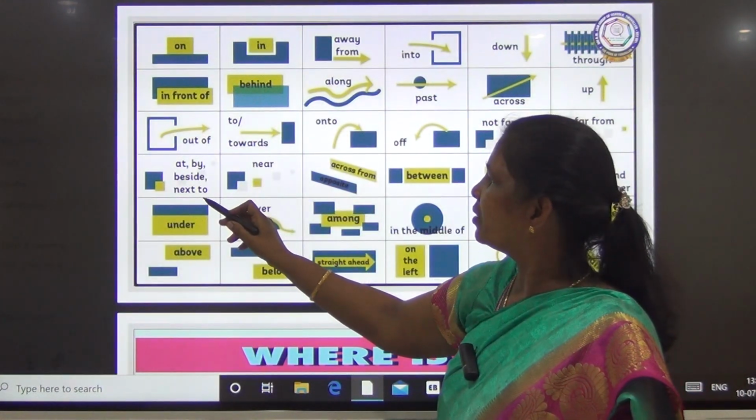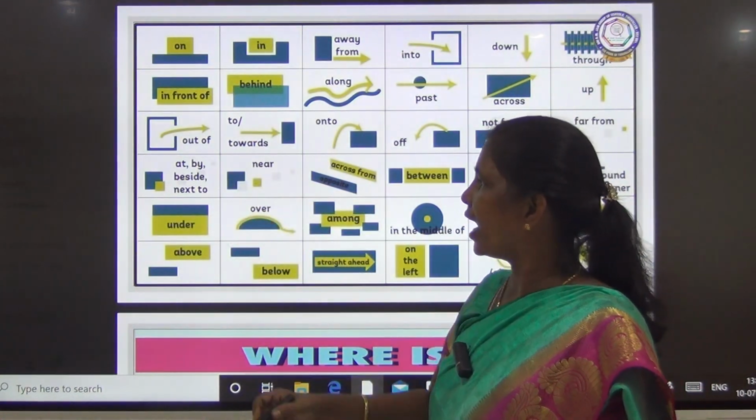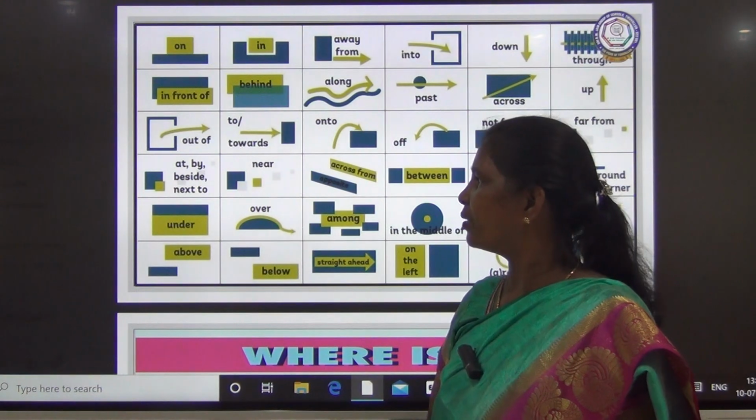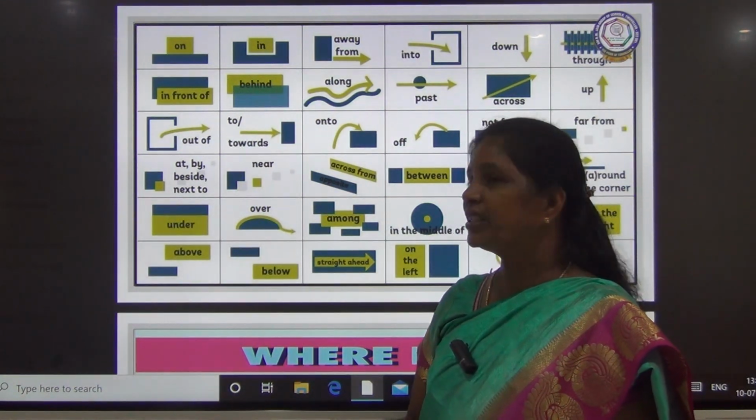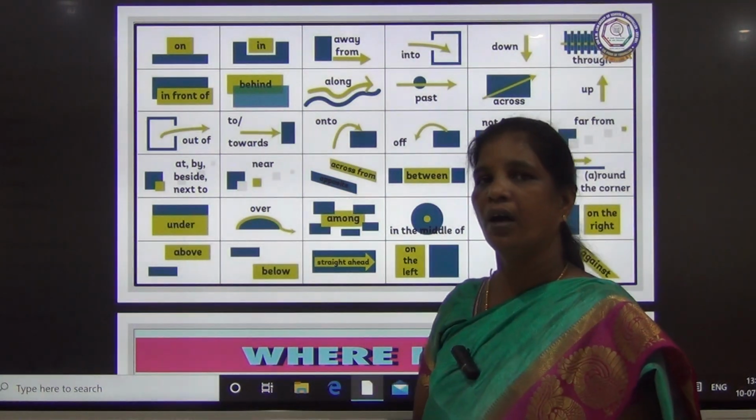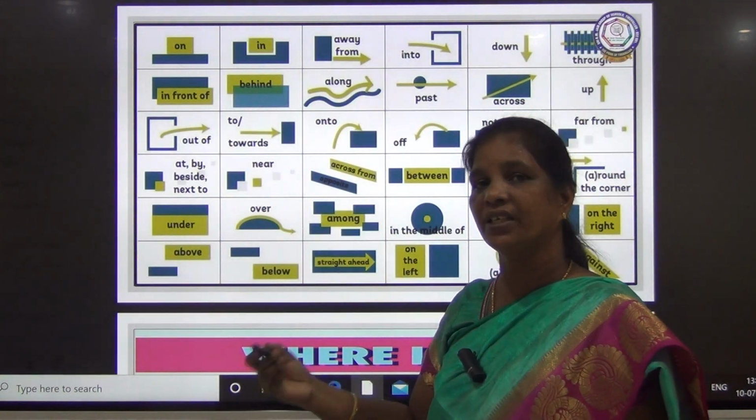At, by, beside, next to, so these are all one word. By the side, beside means next to. Besides means additional, additional qualities or something you are saying additional.